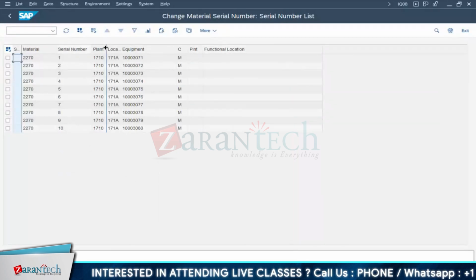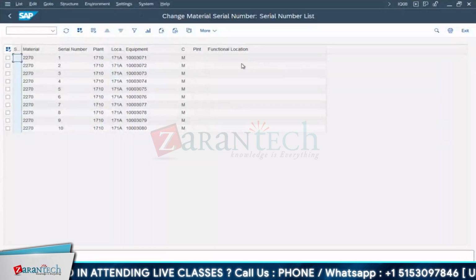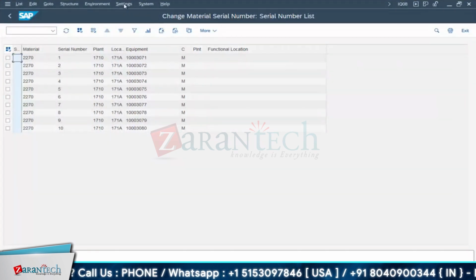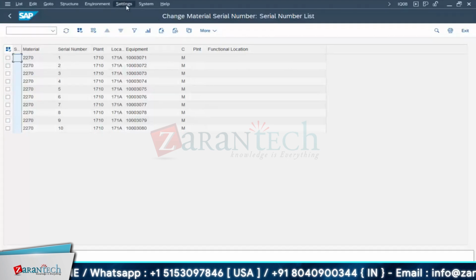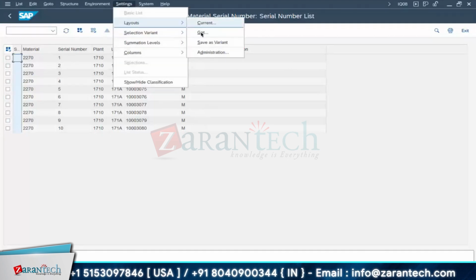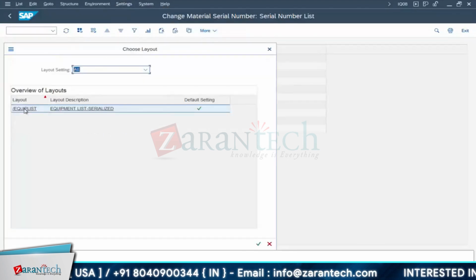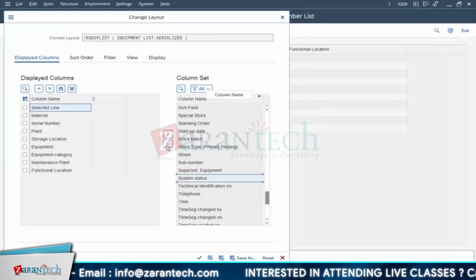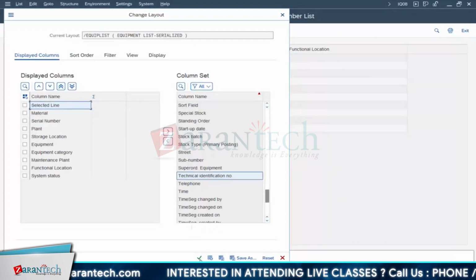See, now they have been imported, but it is not installed anywhere. Here the system status is missing. Go for your settings, again go for your layouts, and get the variant that created the layout. Now it is there. The status is not there, so we will add the status. This is most important to understand the concept I'm going for.